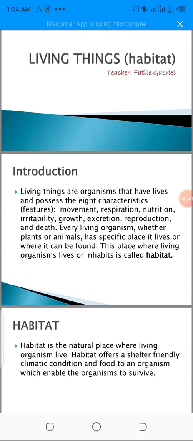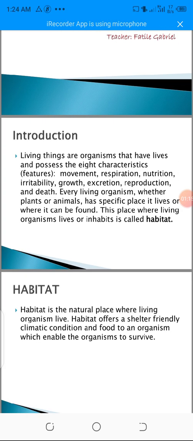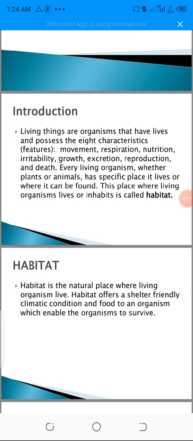Every living organism, whether plants or animals, has a specific place it lives or where it can be found. When we're talking about living organisms, we're talking about us, human beings, animals, and plants. They all have different places where they can be found or where they live. So this place where living organisms live or inhabit is called habitat. A habitat is the natural place where living organisms live.